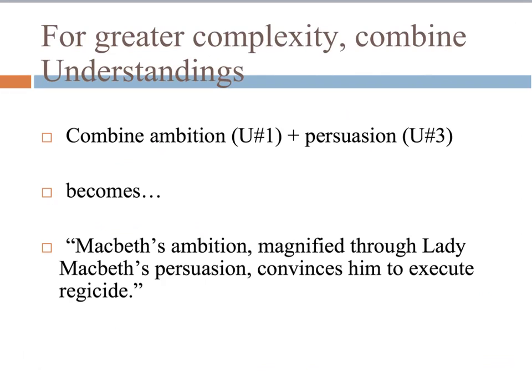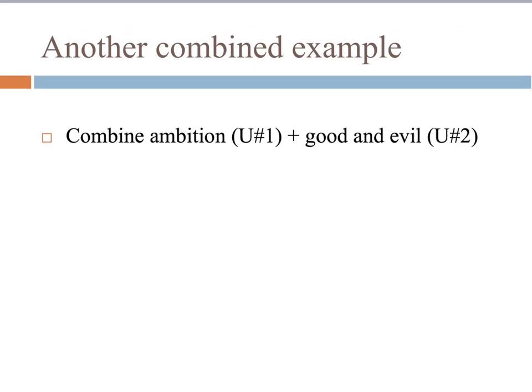This becomes Macbeth's ambition, magnified through Lady Macbeth's persuasion, convinces him to execute regicide. So how does the ambition play itself out? Through her persuasion.